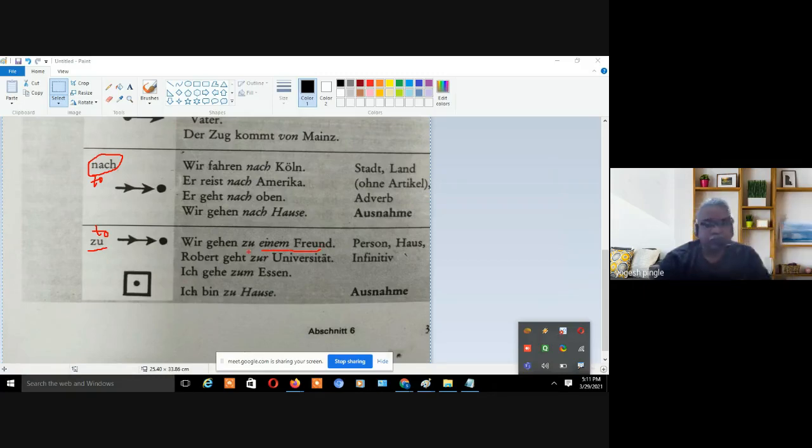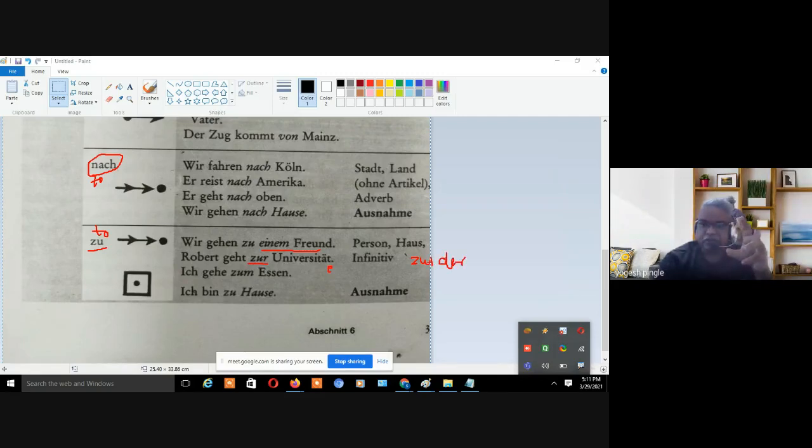We are going to a friend, right? मैं friend के पास जा रहा हूँ, ऐसा, right? So zu einem Freund, in this context we are using zu. Next, Robert geht zur Universität. Now it's die Universität, there. So die, der there. Now you can see, look at this zu and der.